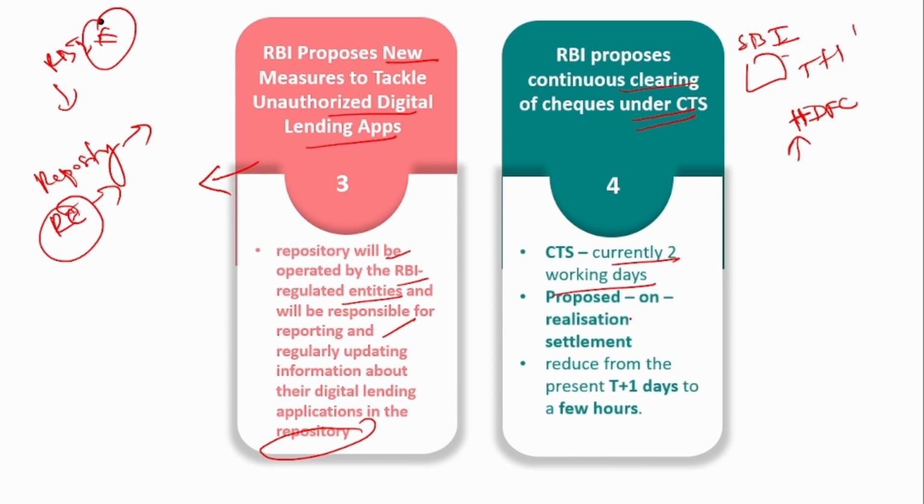And now what they have told is that it has to be cleared on a realization settlement. So I have given the check today, so it has to be cleared today itself. That is what it has proposed. So reducing from the T+1 day to a few hours. So instead of T+1 day, this check should be cleared within few hours and the amount should be credited to my account. This is the fourth proposal by RBI in this MPC meeting.